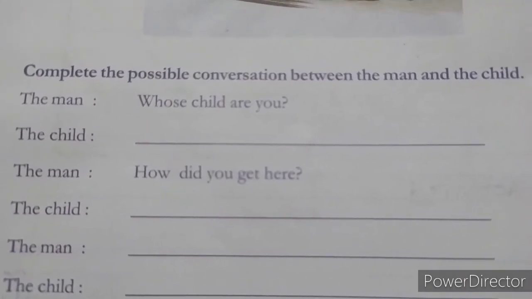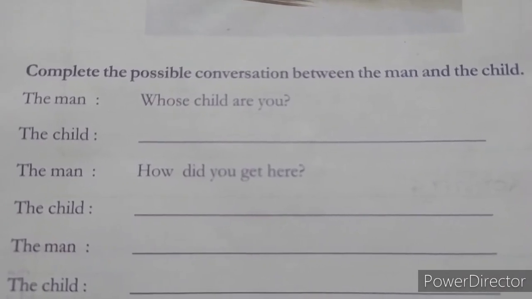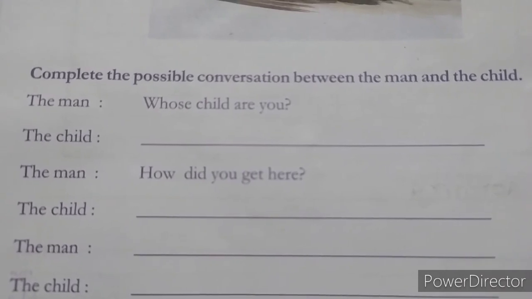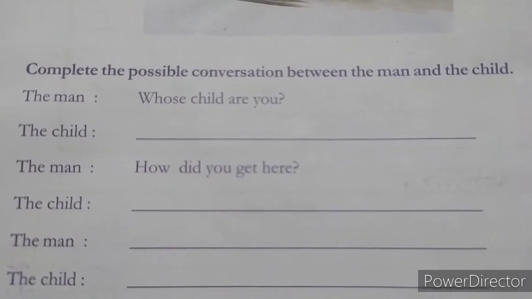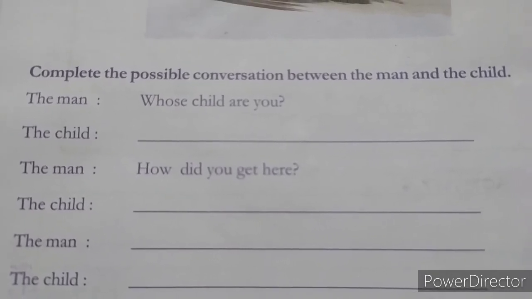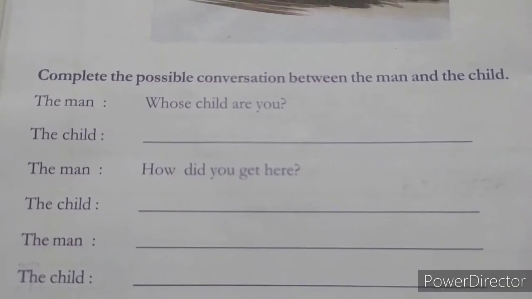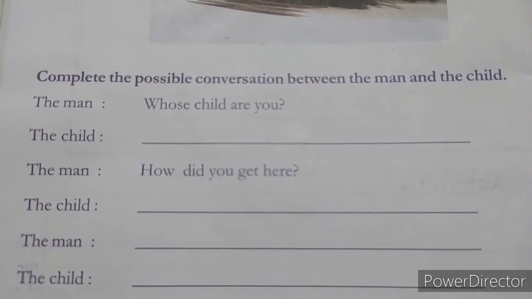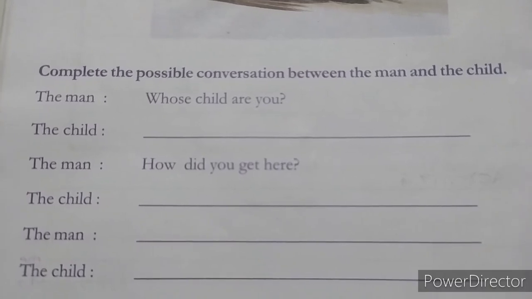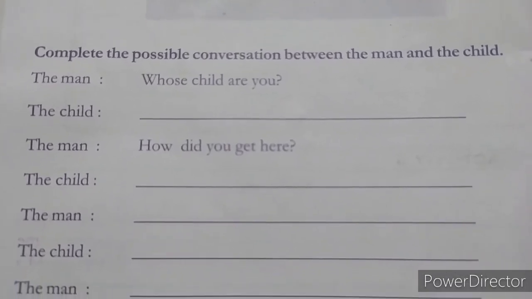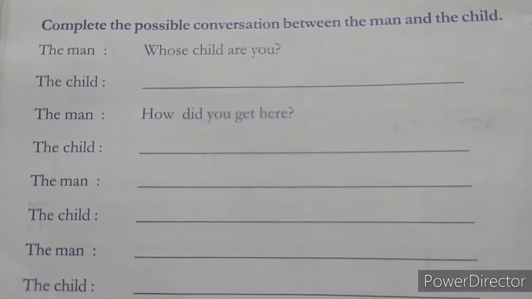Two sentences asked by the man are given here. The other part of the conversation you should complete. Complete the possible conversation between the man and the child. Which are the 2 questions given here? Whose child are you? How did you get here? The other part of the conversation you should complete. Let's try.